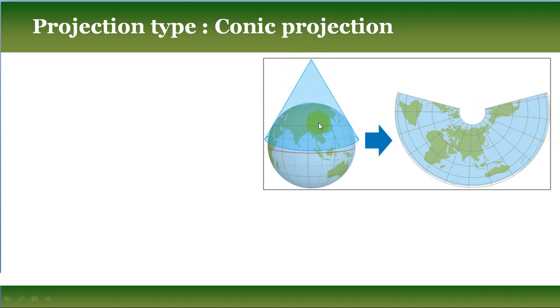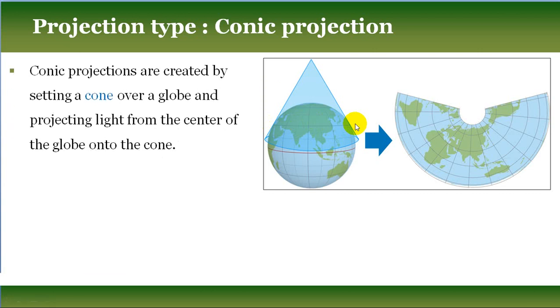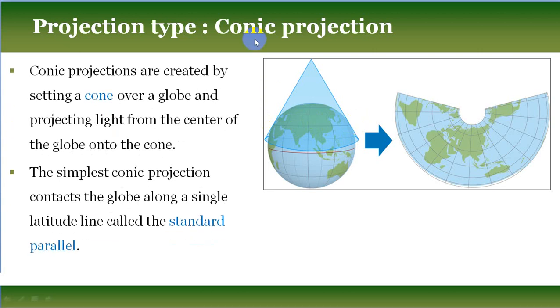Now in this case, where the conical shape meets or touches the globe, this particular latitude line is called the standard parallel. The simplest conical projection contacts the globe along a single latitude line. You can see in this figure the conical shape contacts the globe at this latitude line. So this latitude line is called the standard parallel.